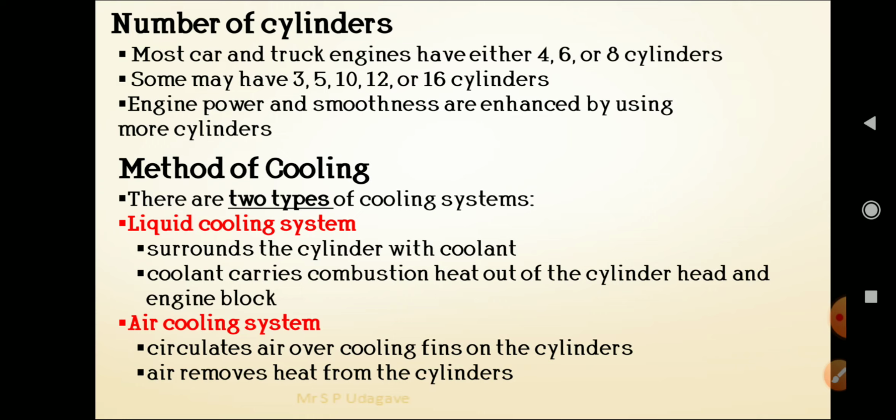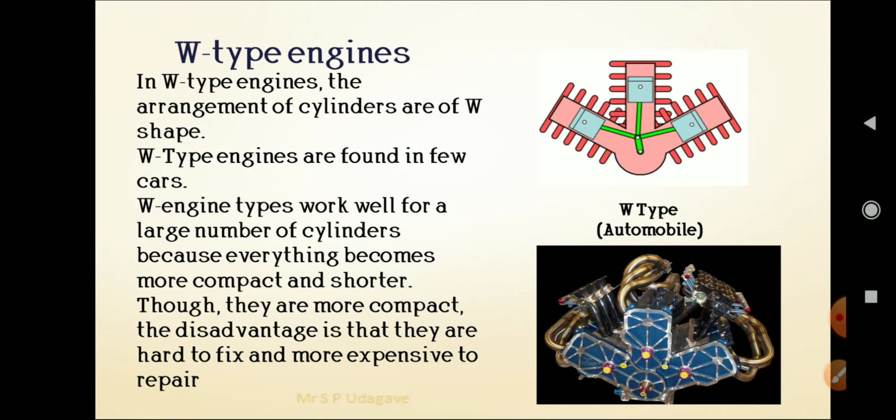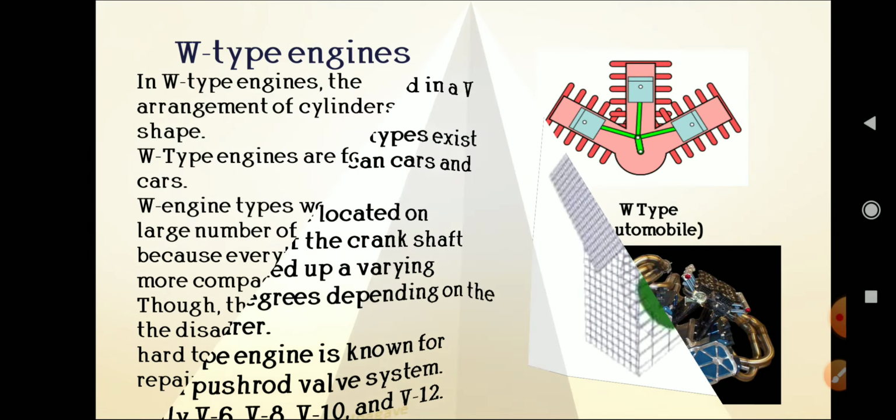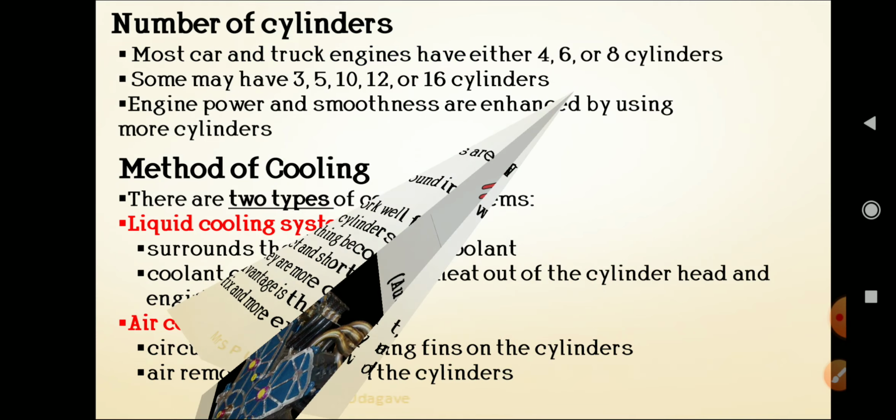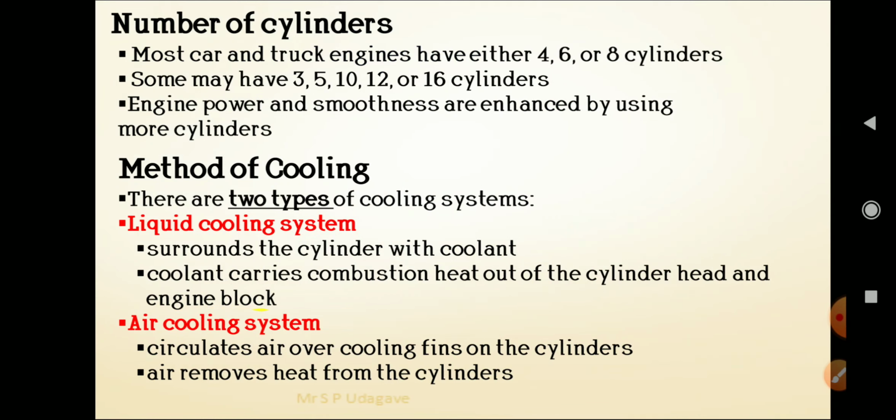Again, automobile engines are classified on the basis of cooling. There are two types of cooling. Liquid cooling system surrounds the cylinder with coolant, and the coolant carries combustion heat out of the cylinder head, out of the head of the block. And air cooling circulates air over the cooling fins on the cylinders, and the air removes the heat from the cylinders.